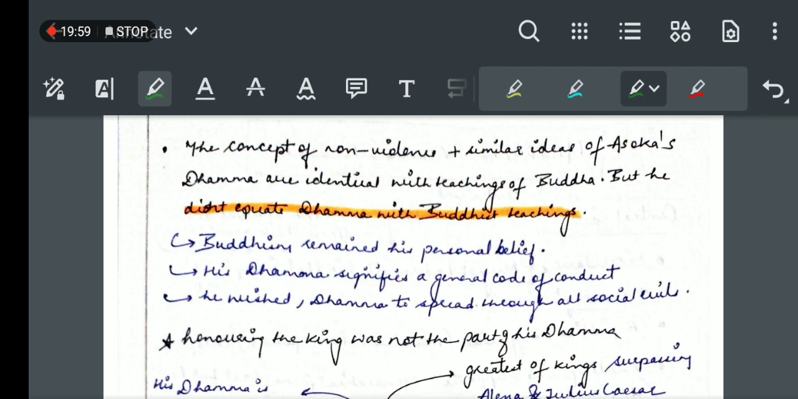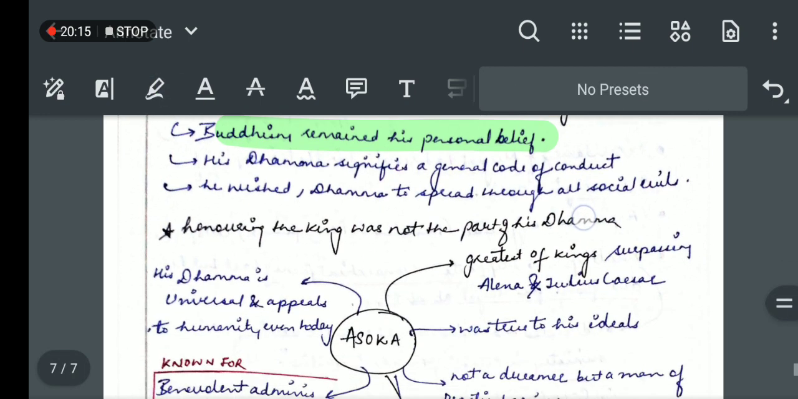Dhamma was basically a code of conduct, a moral or ethical value which one must follow in his life. And Buddhism was his personal belief. His Dhamma was this, just a repetition. So moving to the next.